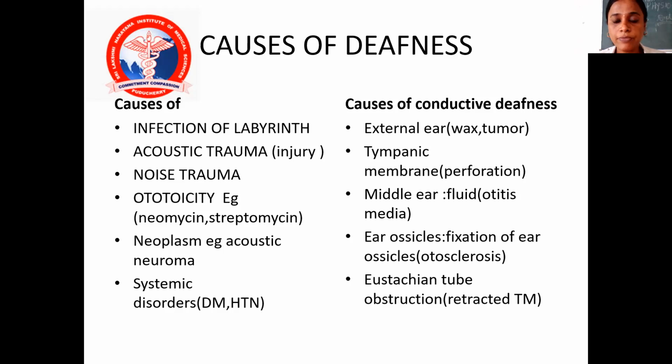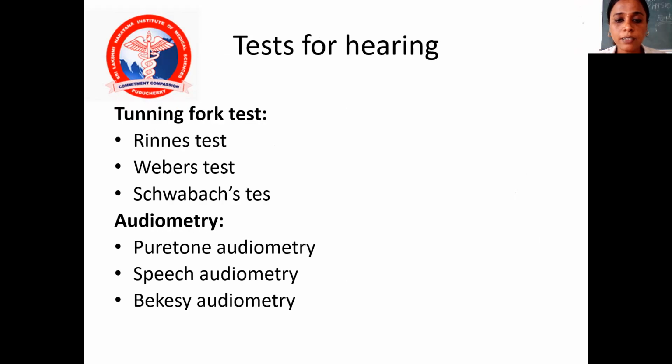Whereas causes of conductive deafness are, in the external ear, wax and tumor; in the tympanic membrane, perforation; in the middle ear, fluid, that is otitis media; in the ear ossicles, fixation of the ear ossicles, that is otosclerosis; and in the eustachian tube, obstruction behind the tympanic membrane.